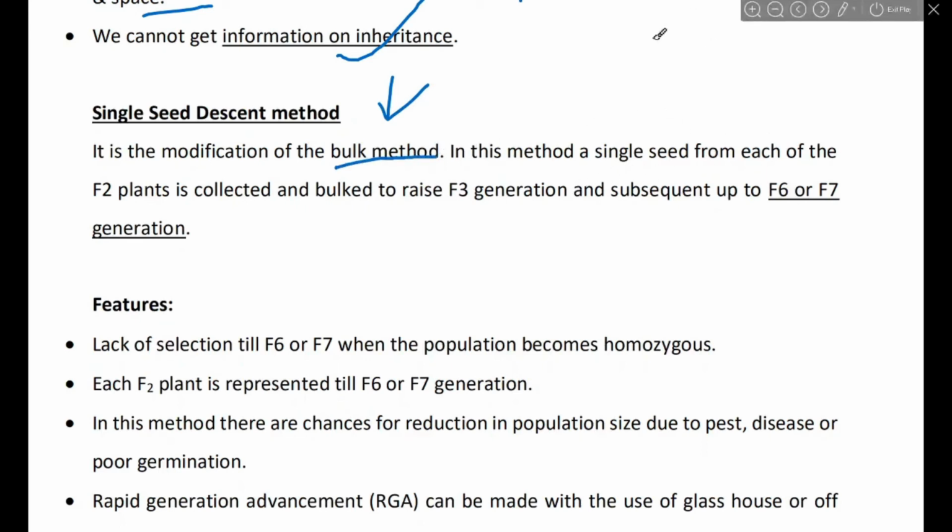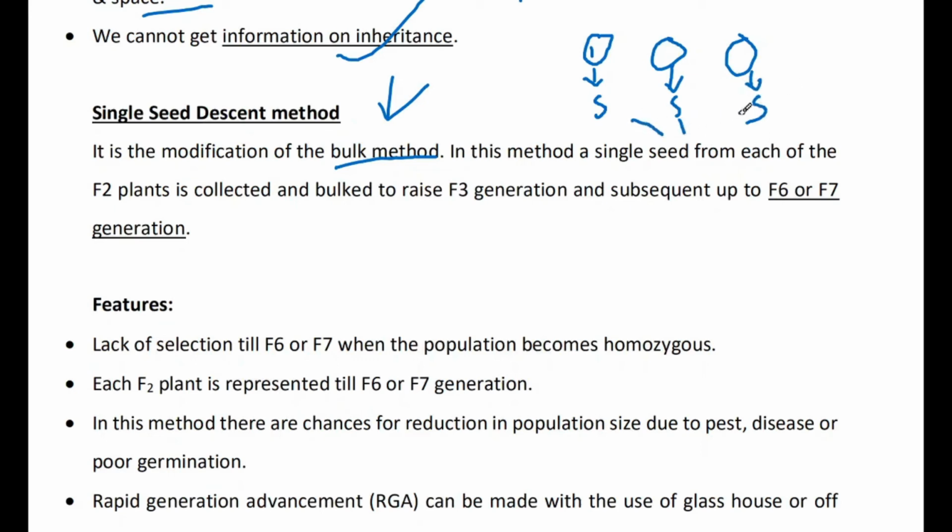What we are doing from different populations, when we are bulking, we don't have to select all the plants from here, all the seeds from here. We want to select a single seed from a single plant, a single seed from a single plant, and a single seed from a single plant. From each and every plant only one single seed is selected, and then we pool them and grow for the next generation.